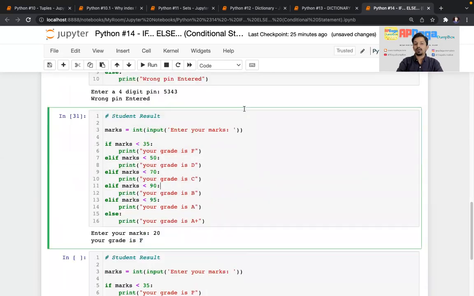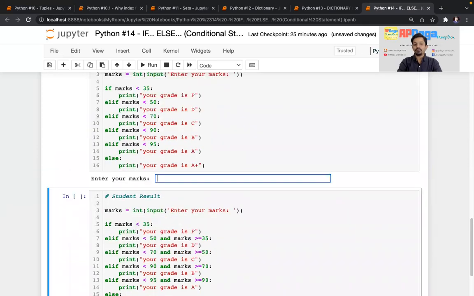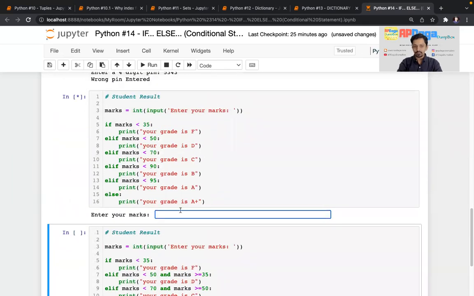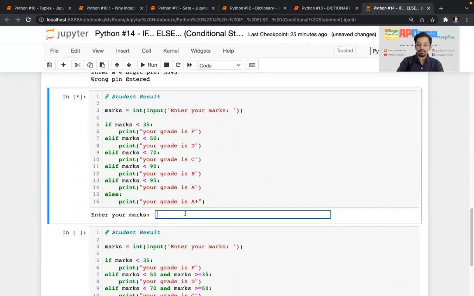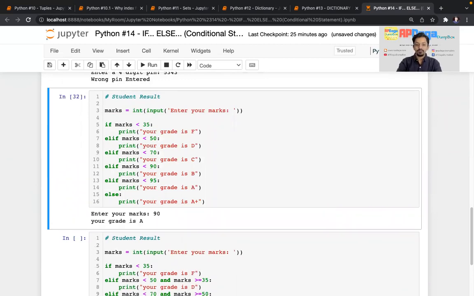Why is this needed? In our earlier code, whenever it asks for this logic, if I enter, let's say, 90 marks, it gave me the grade A, right? And let's check whether it is right or not. I have given 90 marks, so false, false, false. This is also false, because 90 equal to 90, 90 less than 90, it is false. So that's why it went here and it gave A grade.